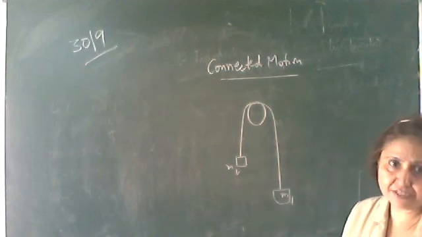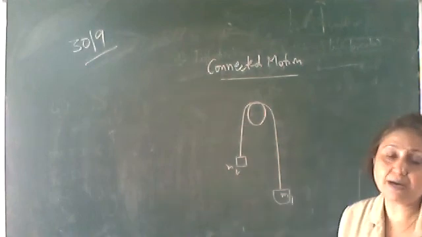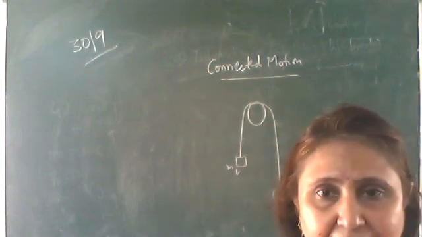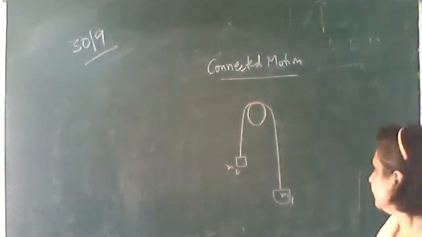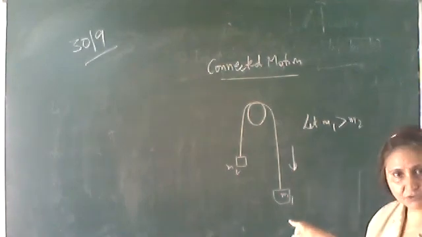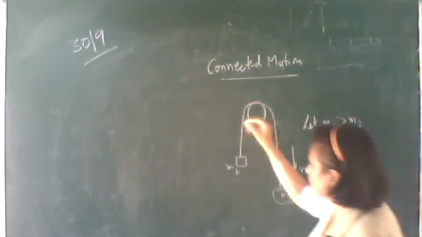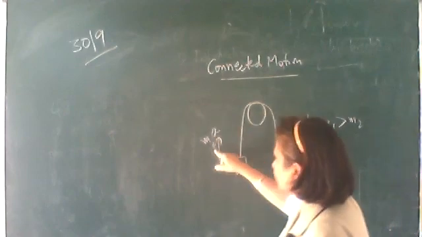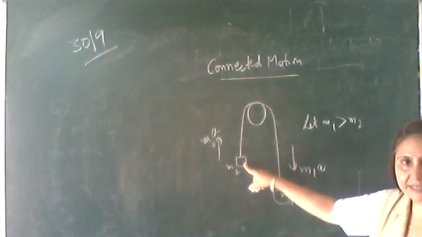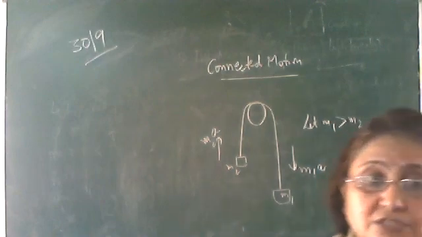So when the masses are released, the heavier mass will come down with some acceleration and the lighter one will go up with the same acceleration. Why? Because the string is the same. Suppose M1 is greater than M2. So this will come down with some acceleration, that is, the force acting on it will be M1 into a, and the other will move upward with the same acceleration. So what will be the force on mass M2? M2 into a. Then we'll draw the forces acting on this. This force should be equal to the resultant of the forces acting on it. Okay, so we'll continue tomorrow.